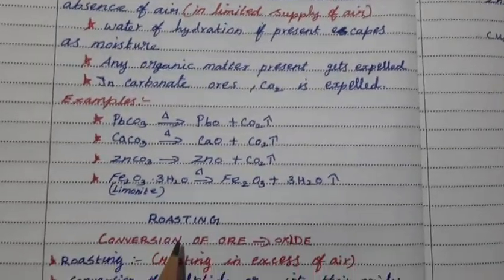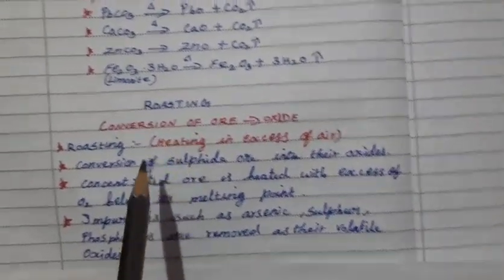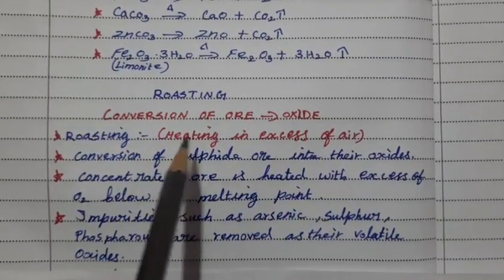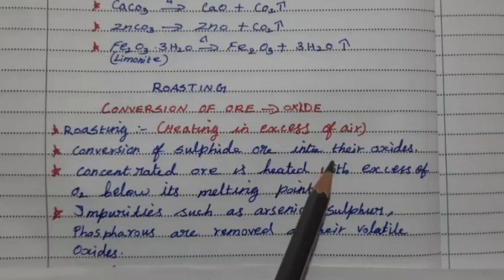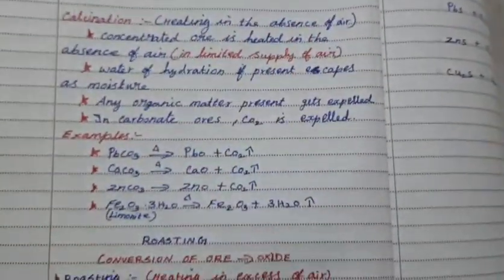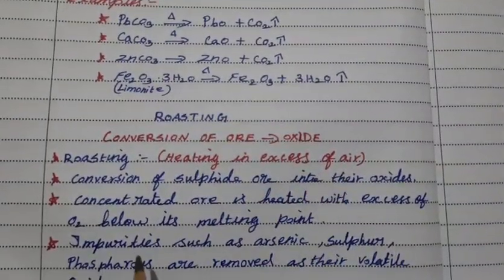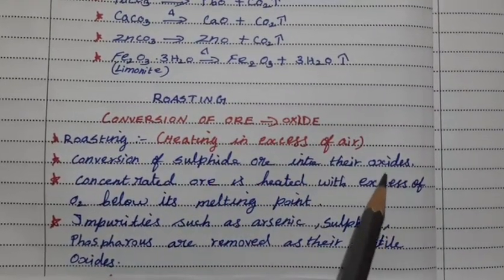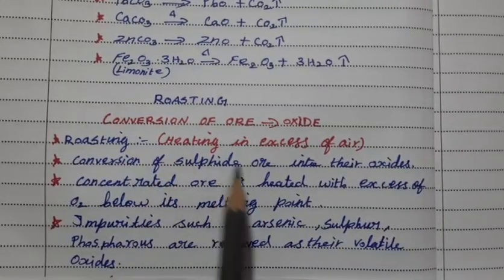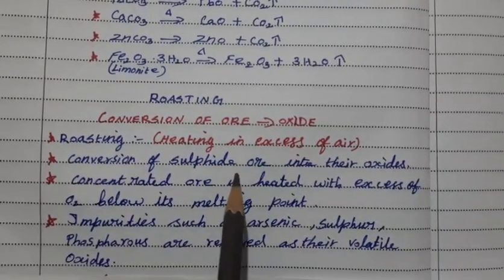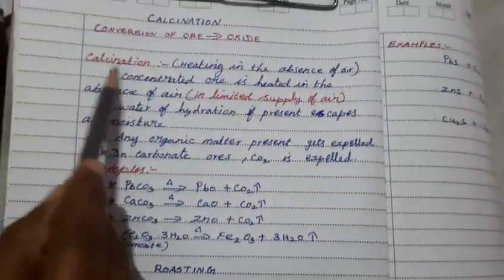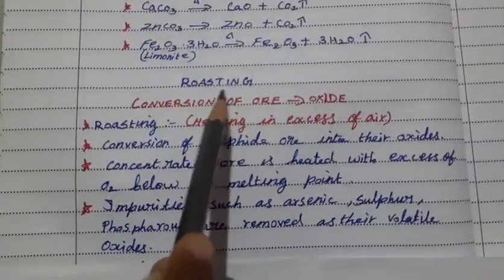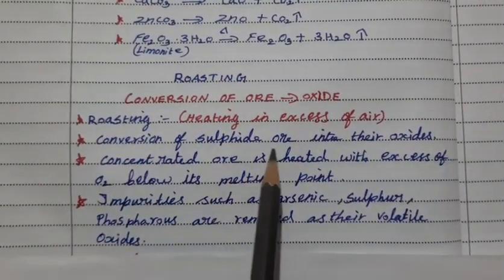The next process is roasting. In roasting, the ore is heated with excess of air. Before, the one was limited supply of air; here it is excess of air. So the sulfide ore is converted into its oxides. So this roasting is suitable only for sulfide ore. Before that, calcination is suitable for carbonate ores; here roasting is suitable for sulfide ores.